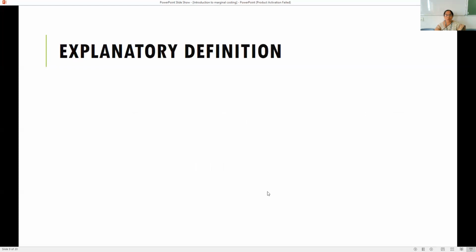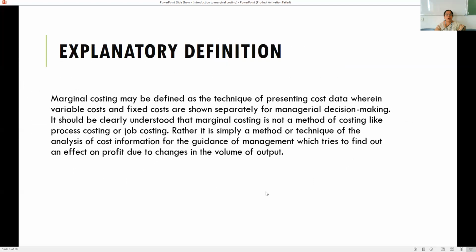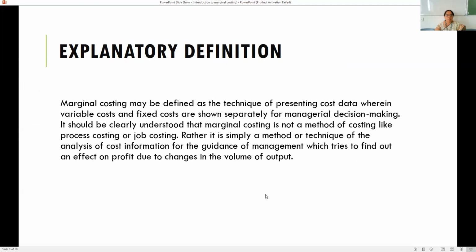Let us go through another definition of marginal costing. Marginal costing is defined as a technique of presenting cost data wherein variable cost and fixed cost are shown separately for managerial decision making. It should be clearly understood that marginal costing is not a method of costing like process costing or job costing.